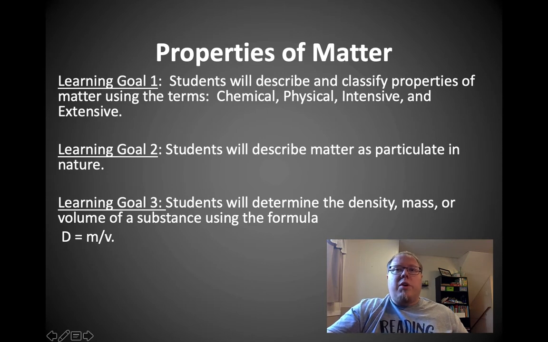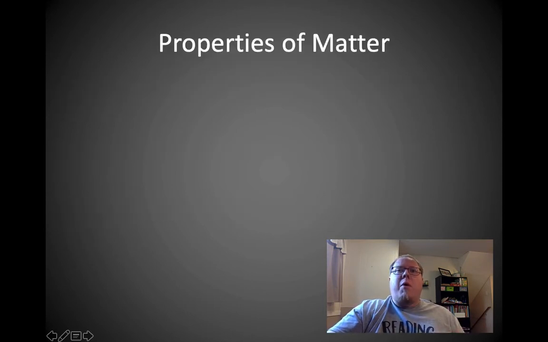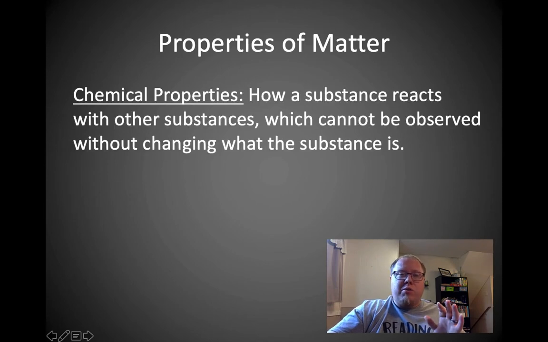So today I want to talk to you guys about properties of matter. Okay. Now, properties of matter, there are two types. First one is chemical properties. Okay. This is how a substance reacts with other substances. So two things, when they react together, how they react, that's a chemical property. This actually can't be observed, though, without reacting it and changing it into something else.